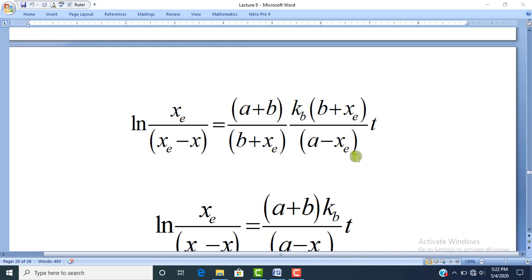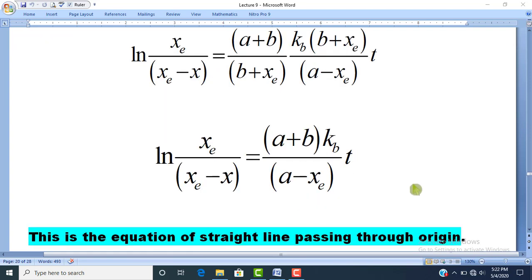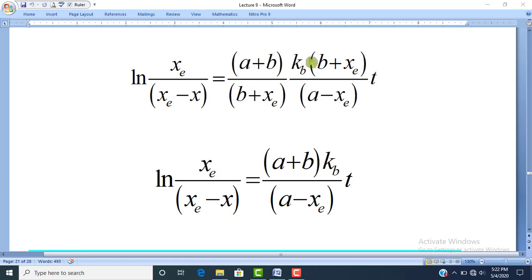Dear students, you can see from this equation that it can be rearranged. B plus Xe in the denominator will be cancelled out with B plus Xe in the numerator.